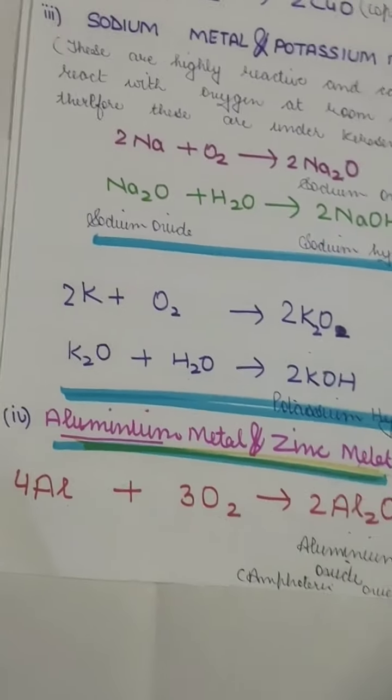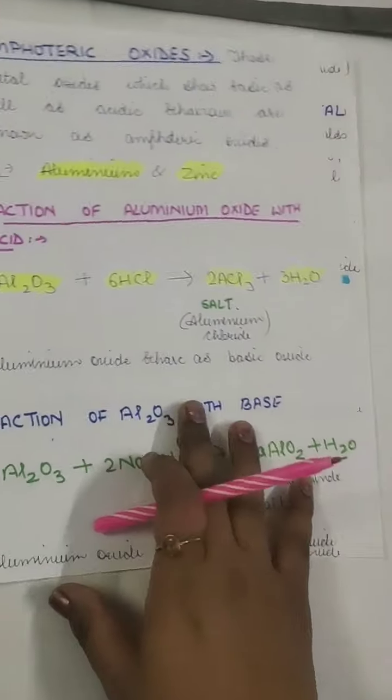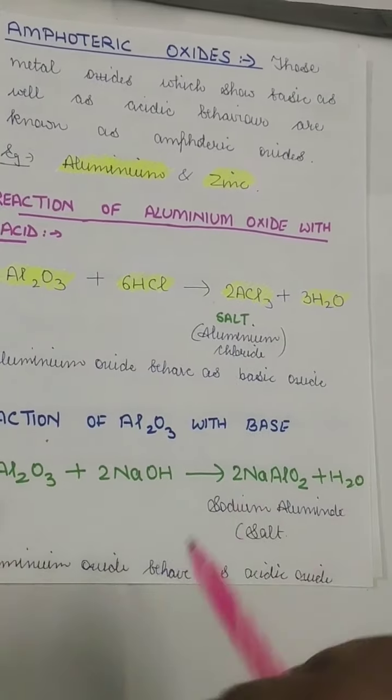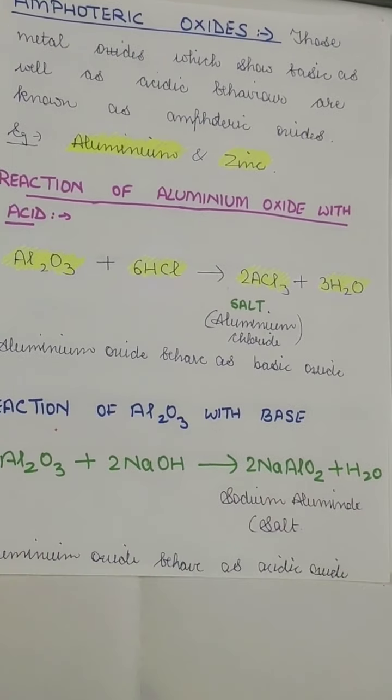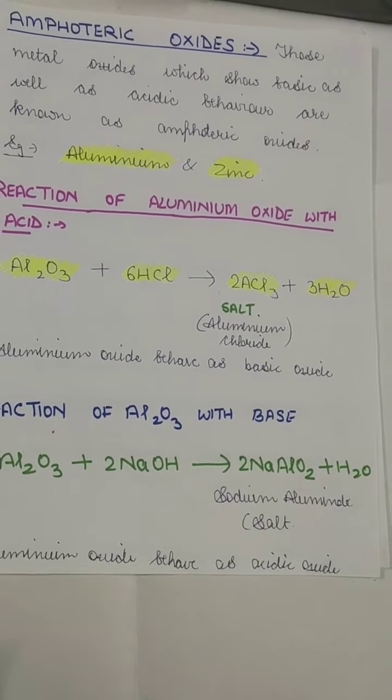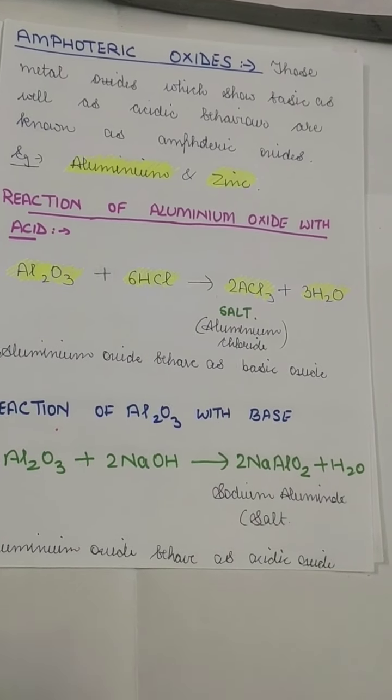How? I will show you that amphoteric oxides are those metal oxides which show basic as well as acidic behavior. So they can behave as an acid or they can behave as a base.